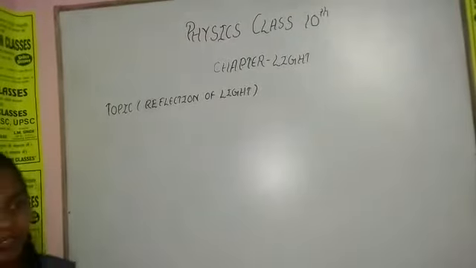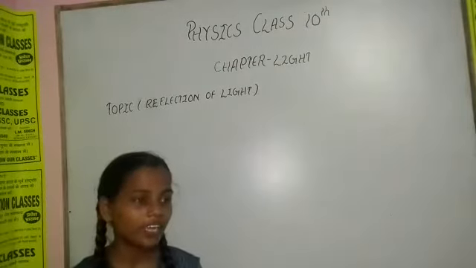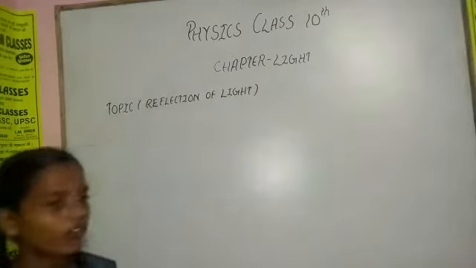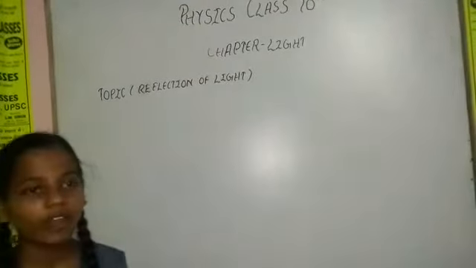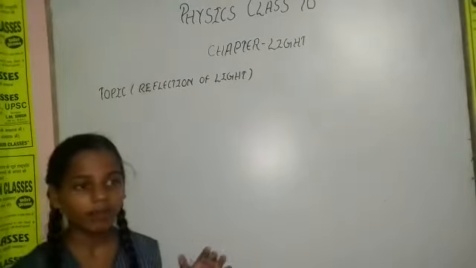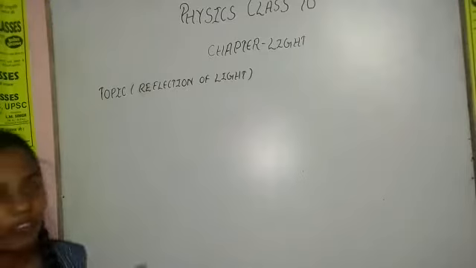Thank you, Aaron sir, for giving me the chance to explain the chapter Light, and our topic is reflection of light. So, what is reflection of light? The bending of light when a light ray coming on a plane goes back is known as reflection of light.